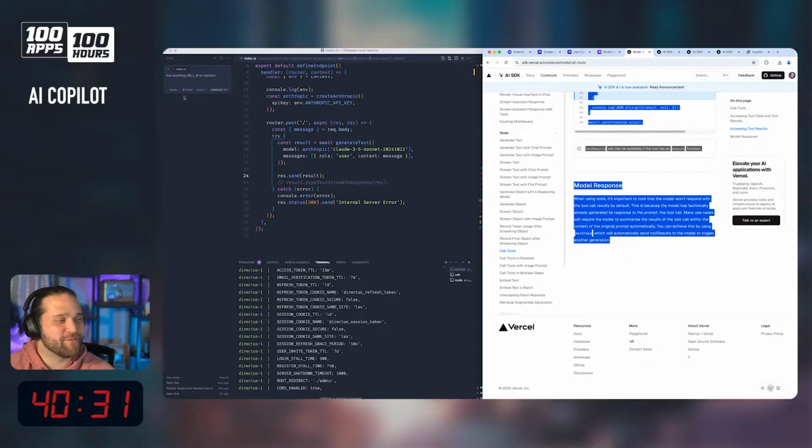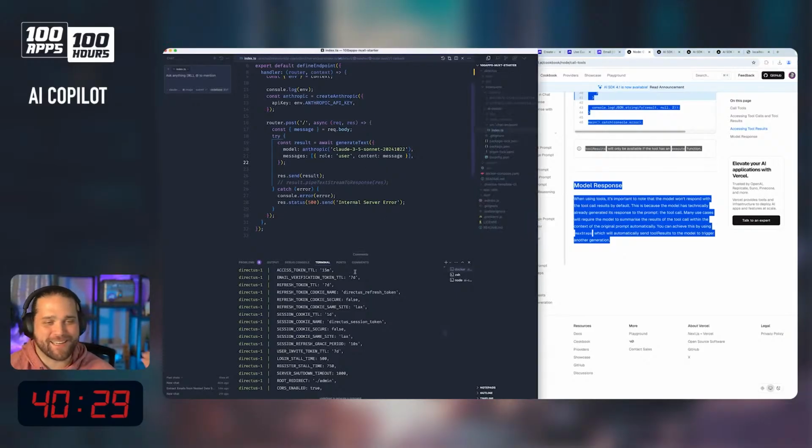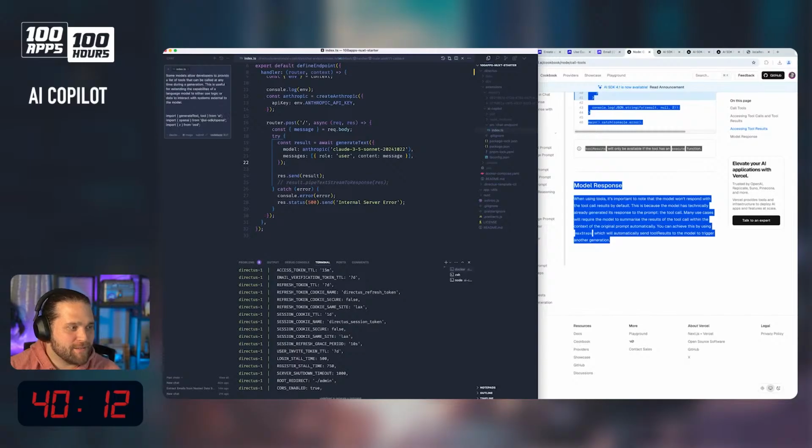This wouldn't be fun if we didn't make it super meta and have AI create AI. Let's say something like this. Here's the documentation for tool calling with Vercel AI SDK in Node. Create a tool